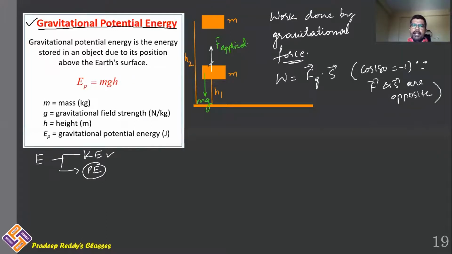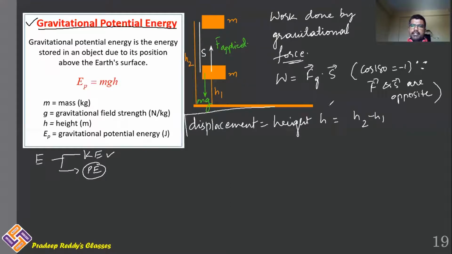S bar is in the upward direction. This is the net displacement which is caused because of the applied force. What is the net displacement? You can represent it with S, displacement of the body, is equal to height h, which is equal to h2 minus h1.